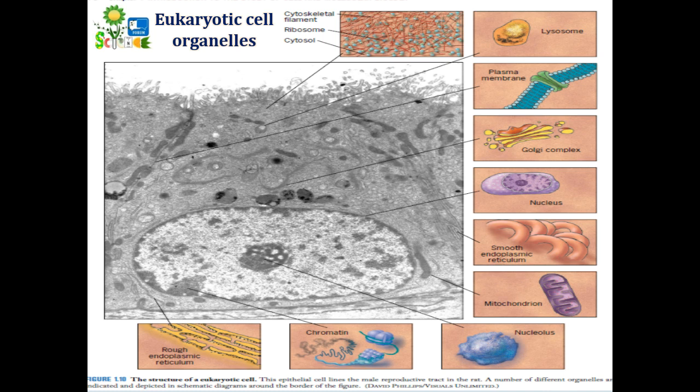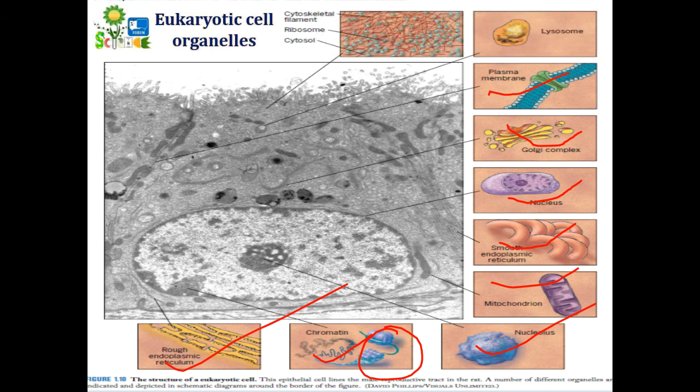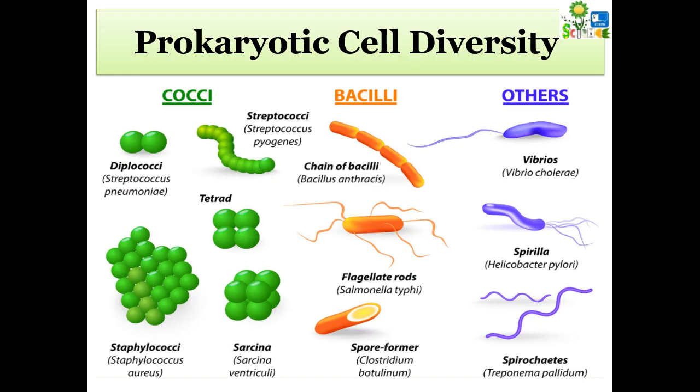Now here you can see a transmission electron microscopic image of a eukaryotic cell. Here you can see a plasma membrane, Golgi bodies, nucleus, smooth endoplasmic reticulum, mitochondria, nucleolus, chromatin associated with histone protein, rough endoplasmic reticulum. Such type of cellular complexity, different kinds of cellular organelles, are found only in eukaryotic cells, whereas they are absent in prokaryotic cells.